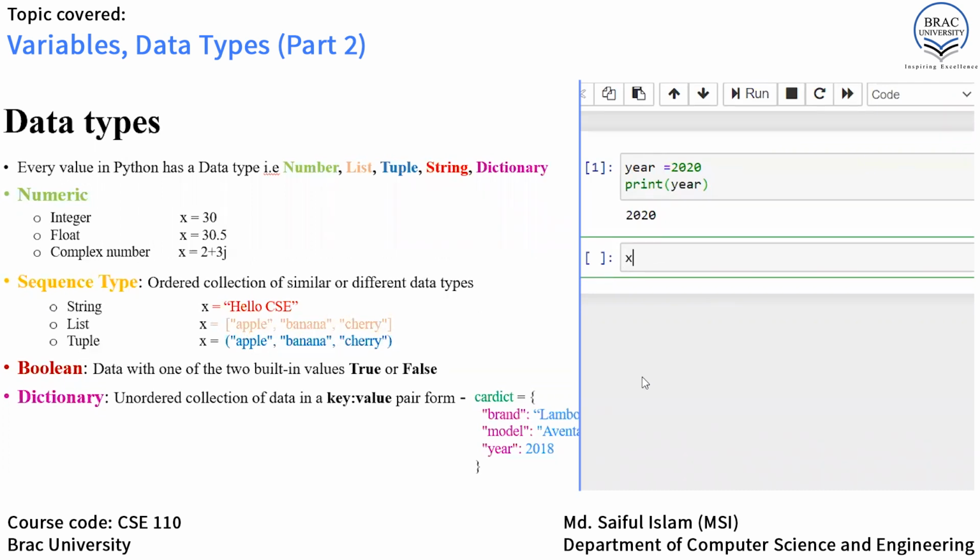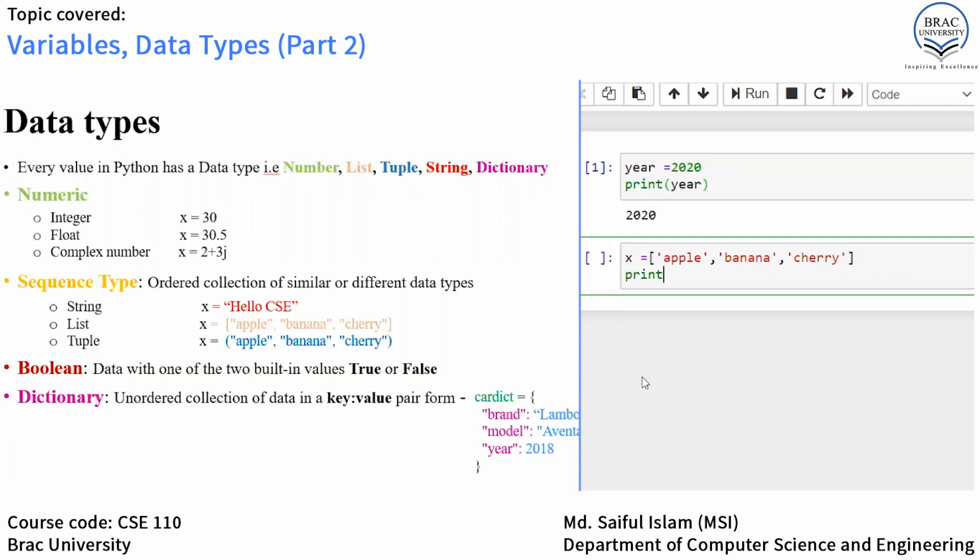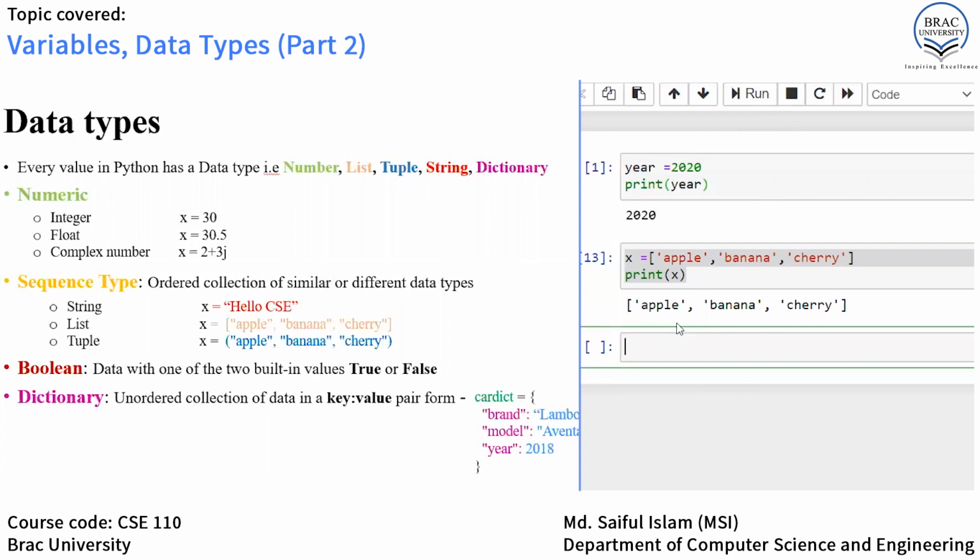So x equals, square bracket open and square bracket close. Inside it, apple, comma, banana, comma, cherry. All right, now I'm going to print the list and run it. So here is our output. This list contains apple, banana, and cherry.